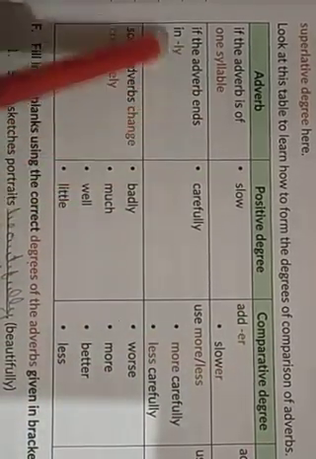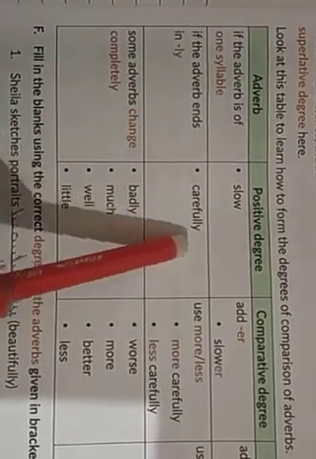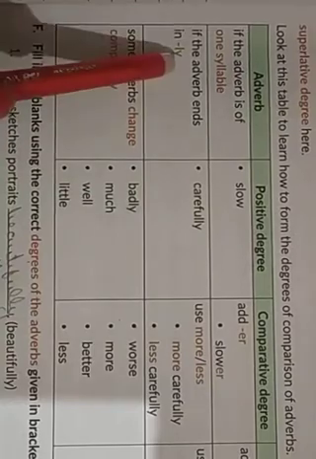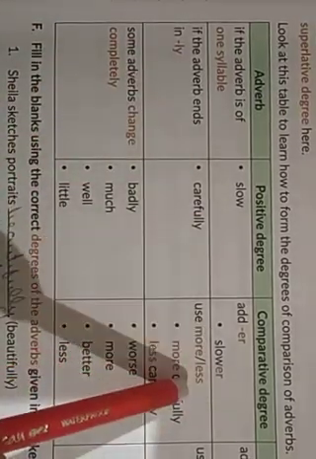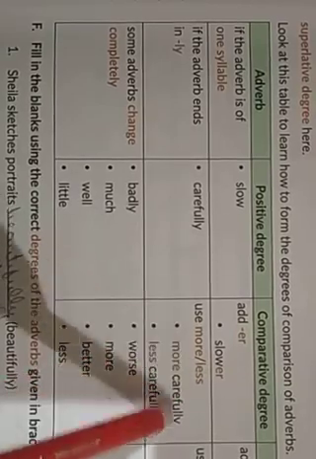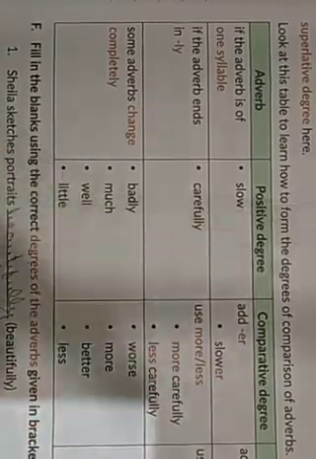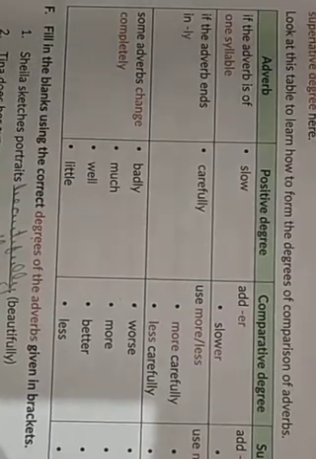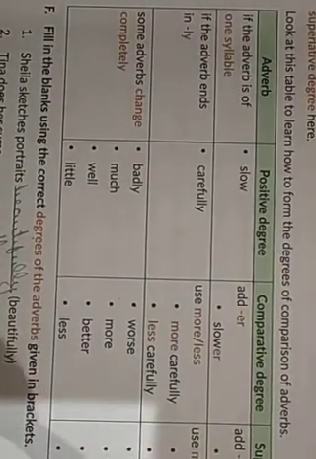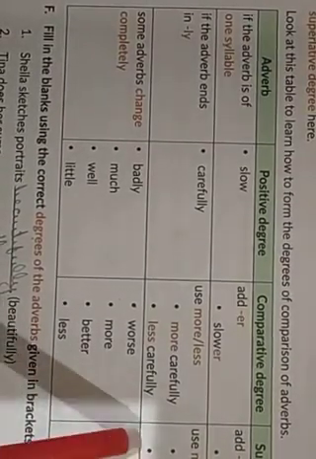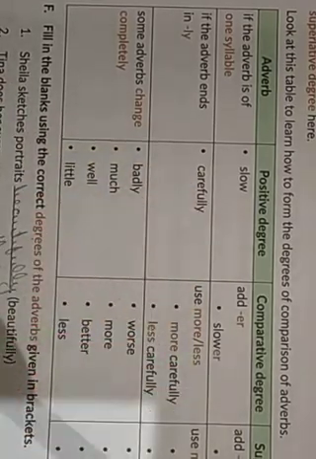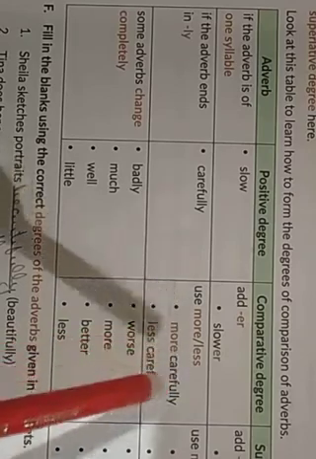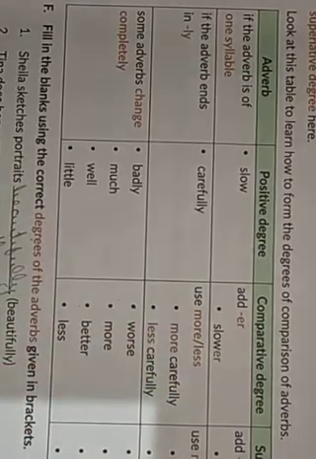If the adverb ends in ly, carefully. Okay, so example is carefully. If it is ending with ly, what you can do? You can add more or less. For comparative degree, more carefully or less carefully. And for superlative degree, you have most or least. Most carefully and least carefully. Carefully, more carefully, most carefully. Carefully, less carefully, least carefully.